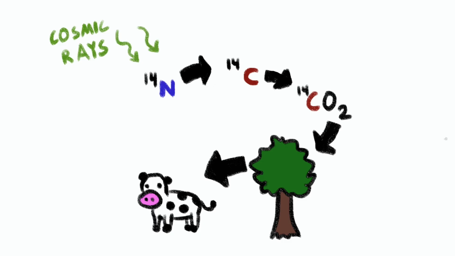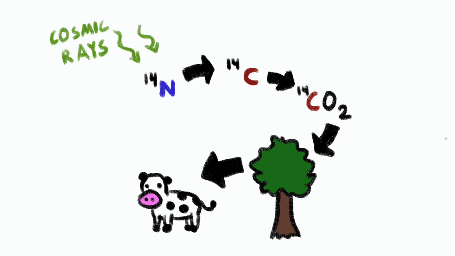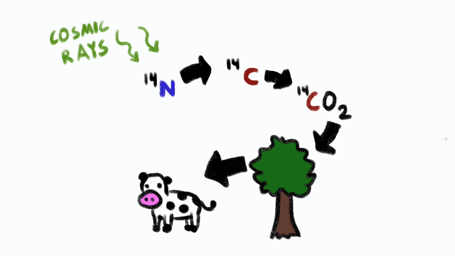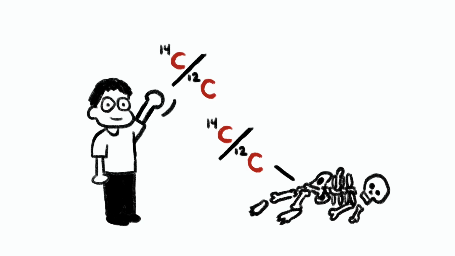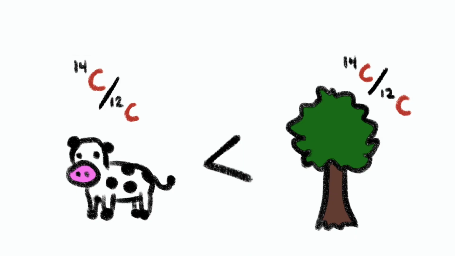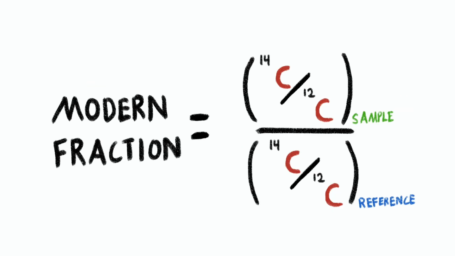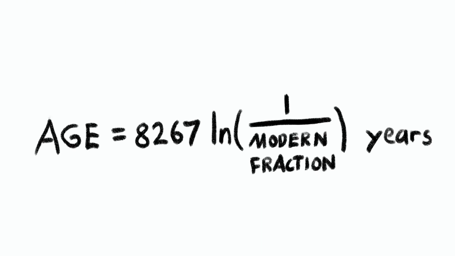This carbon-14, in the form of radioactive carbon dioxide, makes its way into plants as they conduct photosynthesis, and then to all other animals. To get the age of a sample, such as a fossil, we consider the fraction of carbon-14 to a stable isotope, such as carbon-12, relative to the fraction of carbon-14 to carbon-12 in the same modern-day material. This is because different materials have different fractions of carbon-14 to carbon-12, where plants typically have larger fractions relative to animals. Once we have calibrated for these effects, we can get the modern fraction, and thus approximate the age of a sample as this.